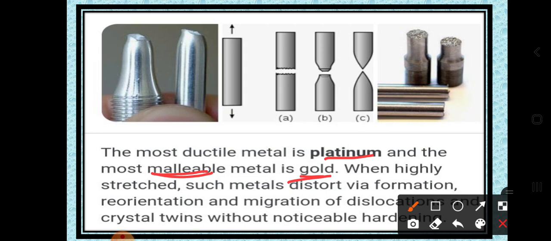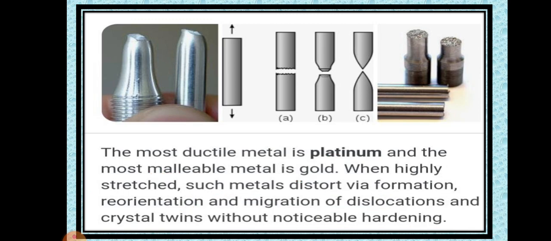When highly stretched, such metals distort through formation, reorientation and migration of dislocations and crystal twins without noticeable hardening. So here, dear students, they can be stretched, they can migrate, they can be reoriented. Why? Because they have the most ductility and malleability. So this is today's information.